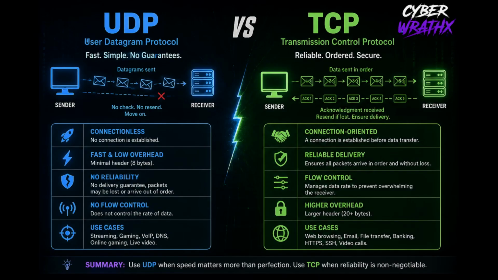Let's compare it quickly. TCP: reliable, slow, connection based. UDP: fast, unreliable, connectionless. TCP checks everything, UDP trusts nothing and verifies nothing.